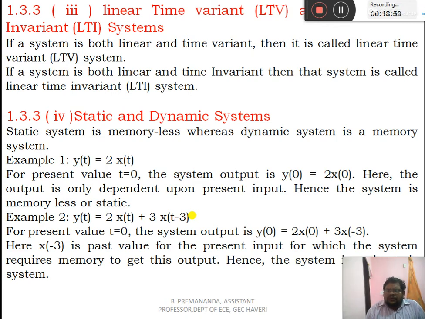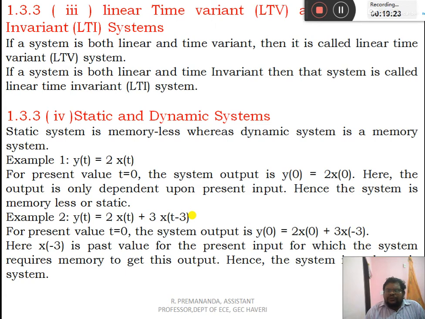Memoryless means it doesn't depend upon the previous value. Memory means it depends upon the previous value. We'll have an example. y(t) is equal to 2 times x(t). For the present value t is equal to 0, the system output y(0) is equal to 2 times x(0). Here the output depends only upon the present input. Hence the system is a memoryless or static system. A system is said to be memoryless when its output depends only upon the present input.